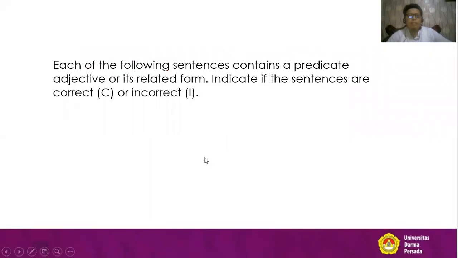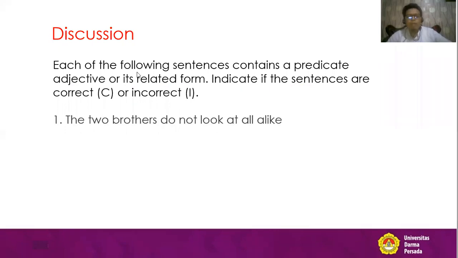We have a discussion. Each of the following sentences contains a predicate adjective or its related form. Indicate if the sentences are correct or incorrect. Let's see. We have this one. The two brothers do not look at all alike. We have alike. Is it put after the linking verb look? Yeah, indirectly, yes.